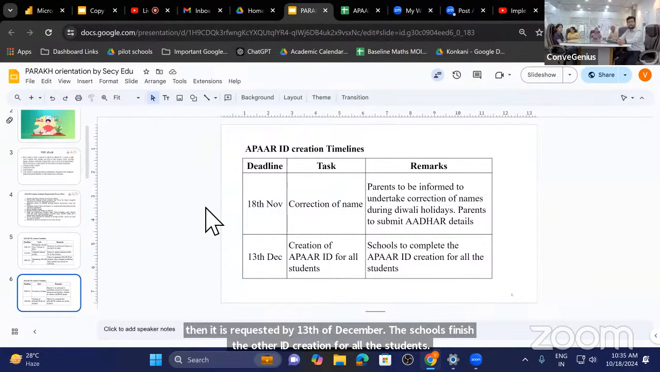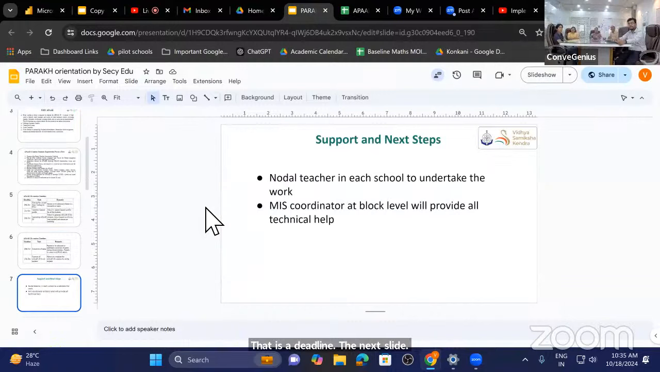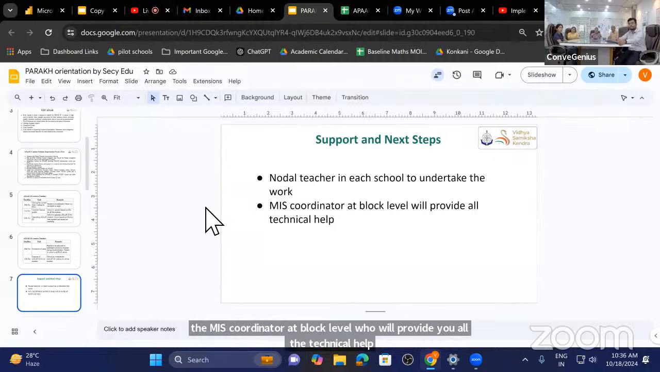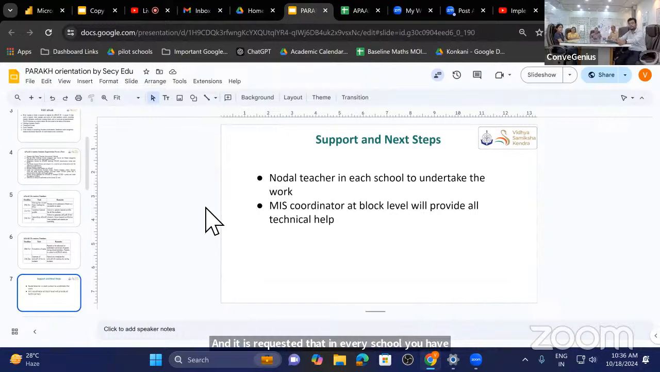The next slide. In case you have any difficulties, please connect with the MIS coordinator at block level, who will provide you all the technical help. And it is requested that in every school, you have one nodal teacher or one nodal person who will undertake this job of Apaar ID creation.